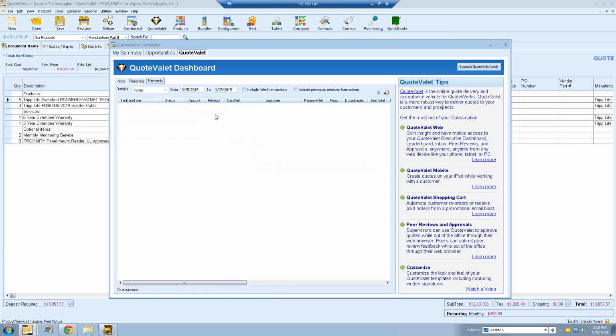The Payments tab will provide you with payment information. So if you start accepting electronic payments through QuoteValet, these will show you when the payment has come through. It'll let you know the amount of the document, the customer that accepted it, if they paid by credit card or PayPal, and how much it was. All that information will be available here. If you're not going to accept payments through QuoteValet, that's fine. You just won't use this tab.